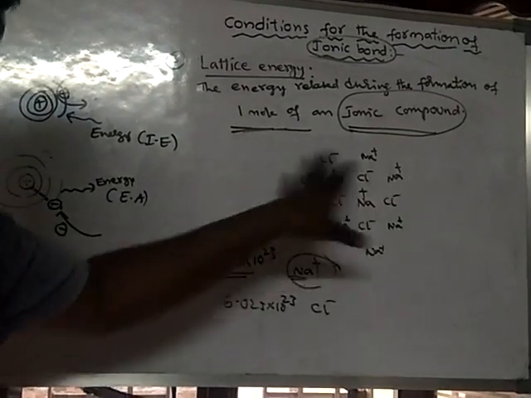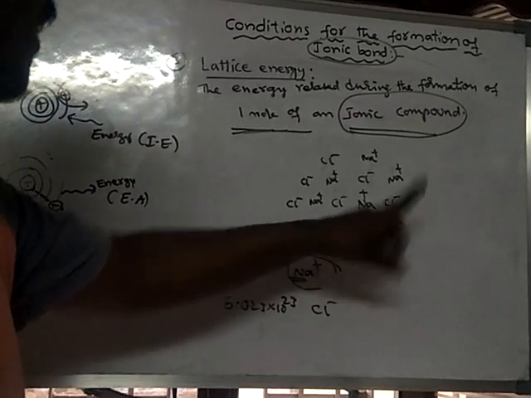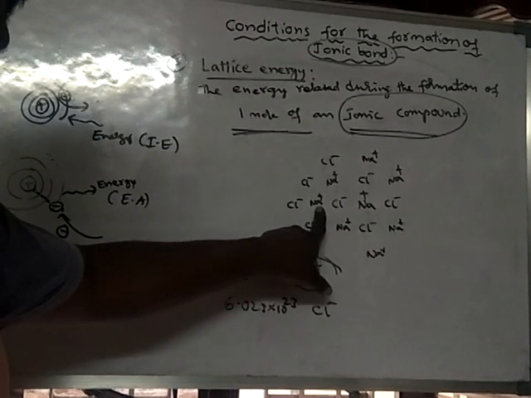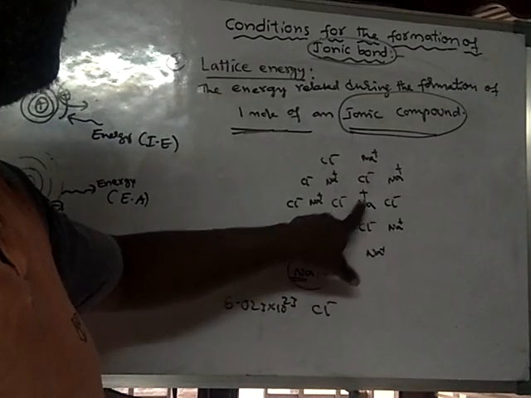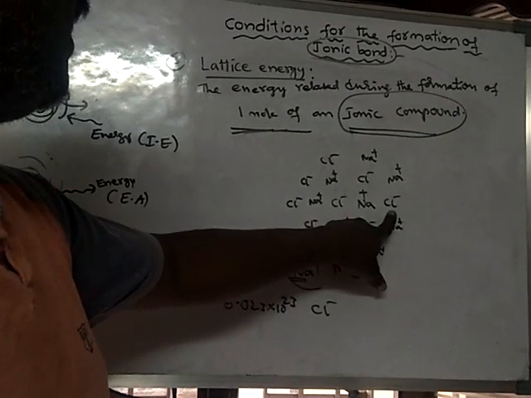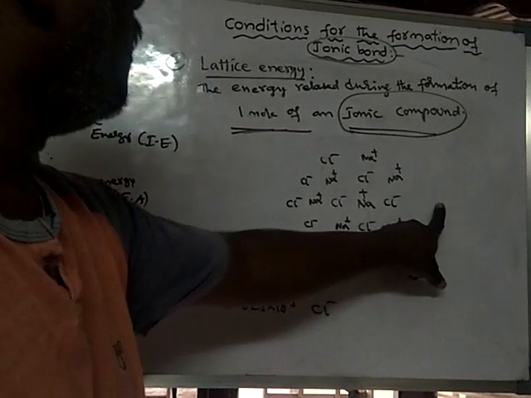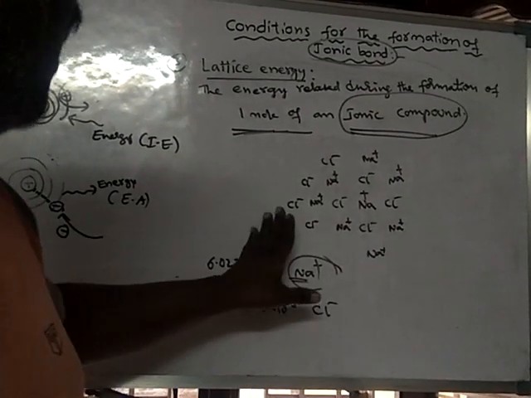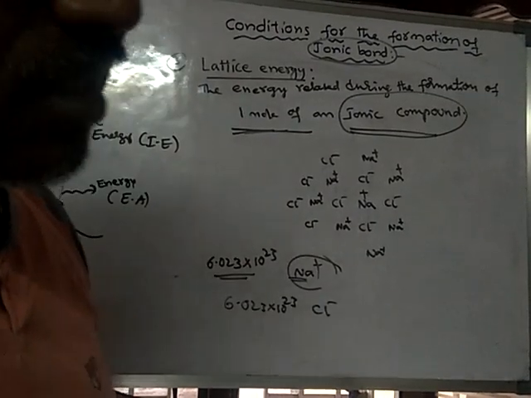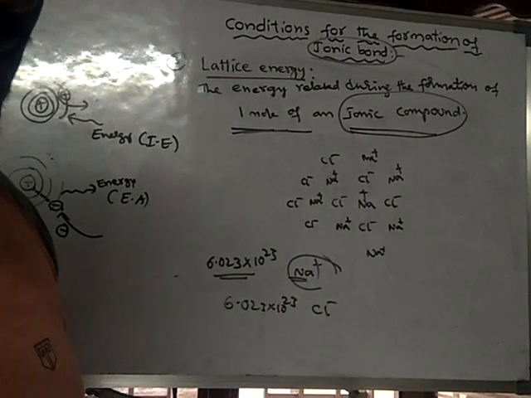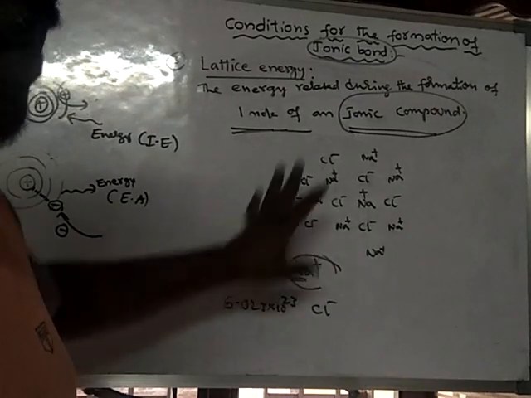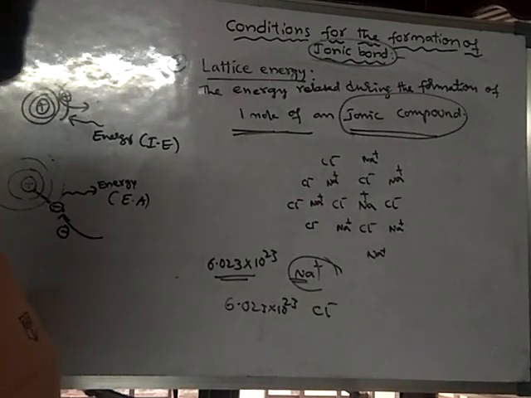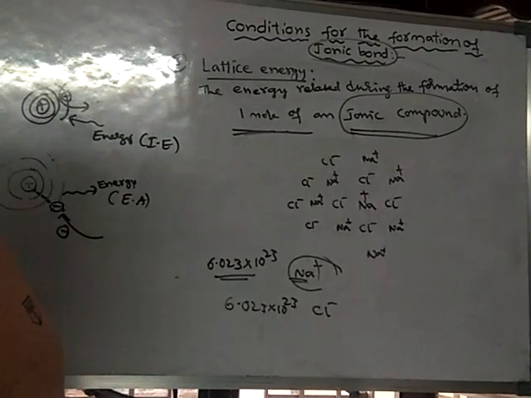like this, in this fashion, that means alternately arranged: cation, anion, cation, and it is alternated with anion, again cation, and again anion, again cation, again anion. So there is an alternate arrangement of cation and anion, and that too in a systematic order. Orderly arranged cations and anions will form a crystal-like structure. During the formation of that crystal-like structure, energy is released.